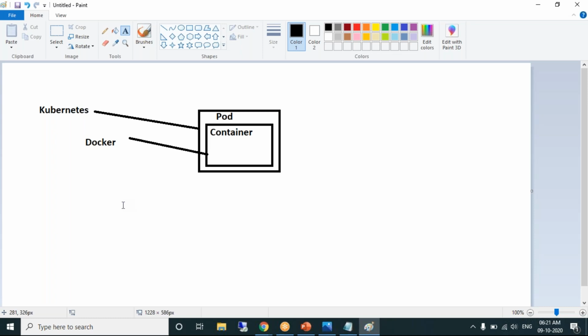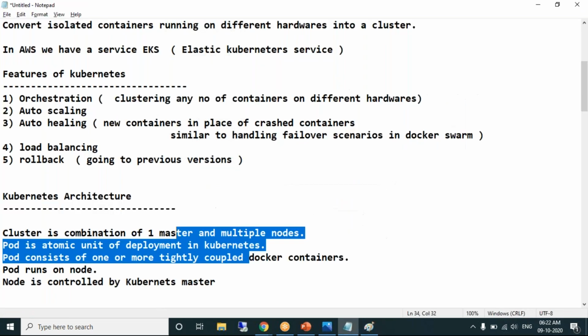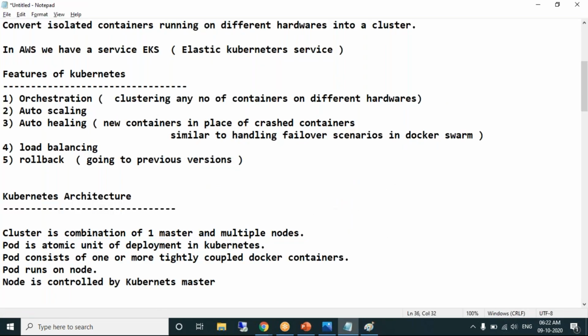Sir, is it like infrastructure over infrastructure? That can be said. Something like that. Because the pod has its function. It's a controlled environment for the container. Exactly. Pod is controlling the container. It has no specific purpose or functionality as such. It is one more wrapping over the container. Okay, that's it. Next point.